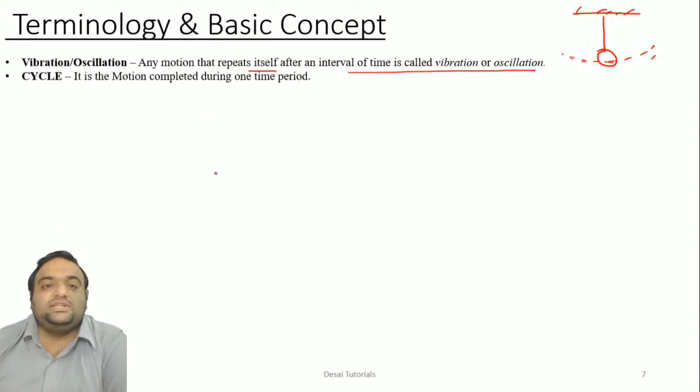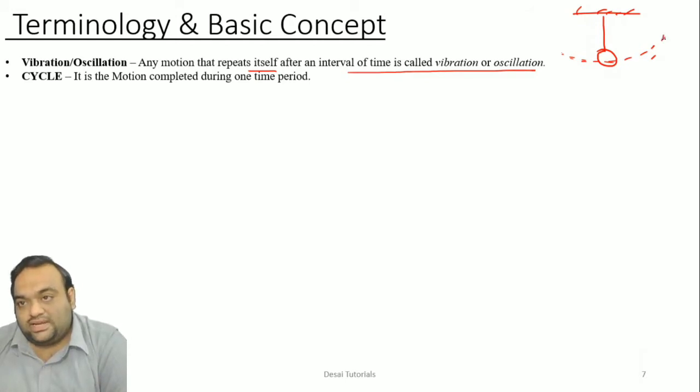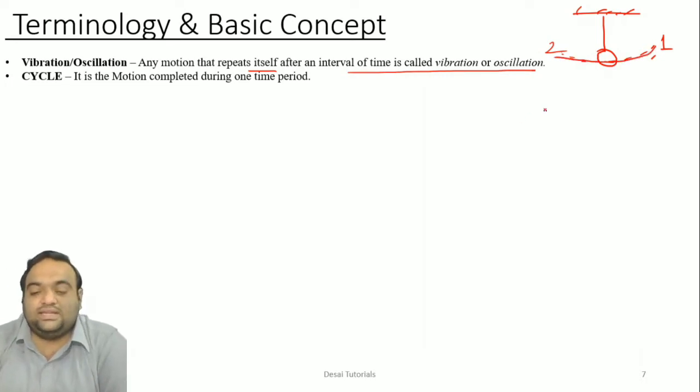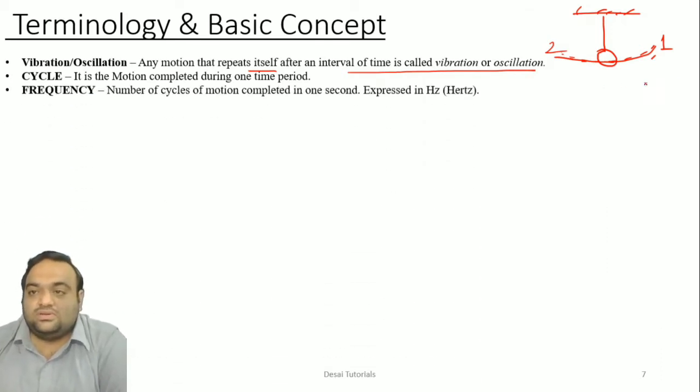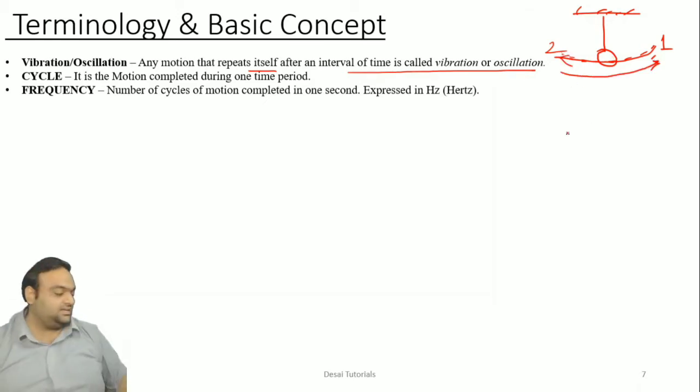Cycle: it is a motion completed during one time period. Let us say this is point 1 and point 2. When the motion is completed from one point to another and back, at that time we call it a cycle. So here it will go from 1 to 2 and 2 to 1. This will complete one cycle.